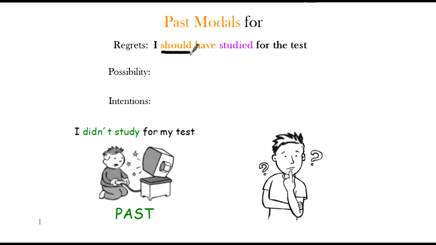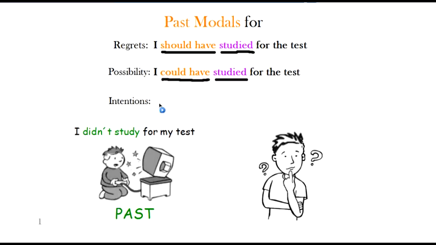Again, my past modal is should have, and I use the past participle studied to talk about a regret, something that I should have done or shouldn't have done, and now I feel bad about it. Those are regrets. Should have. Possibility, okay? We use could, and the past modal could have. So there's the past modal. I could have studied for the test.